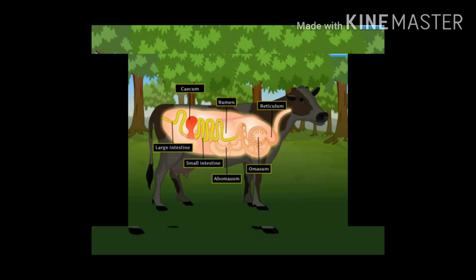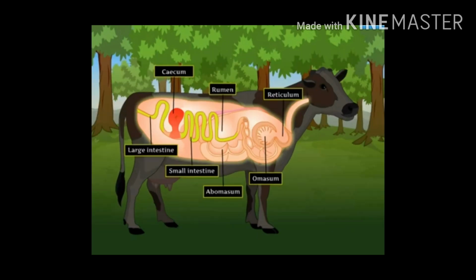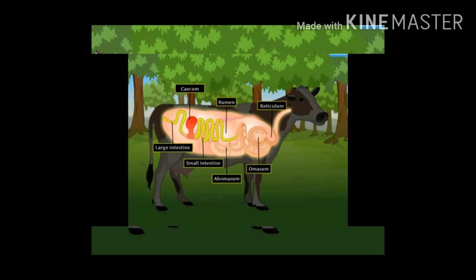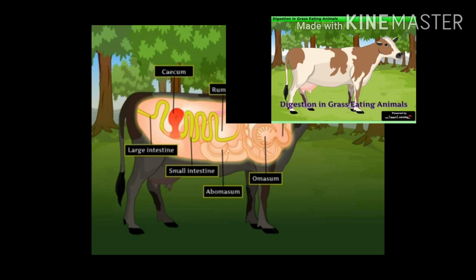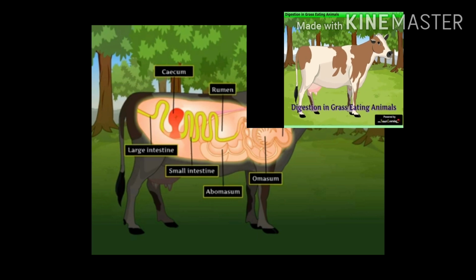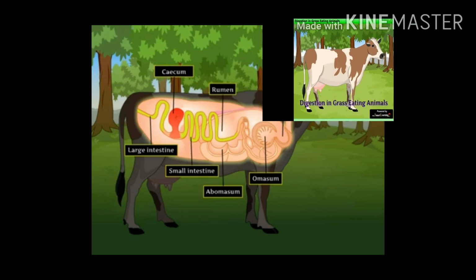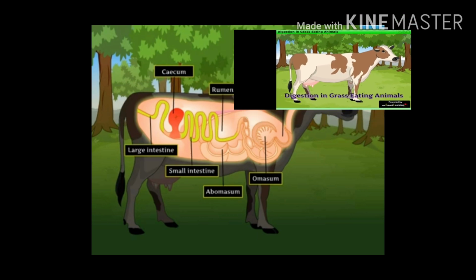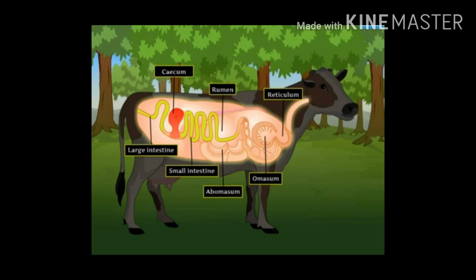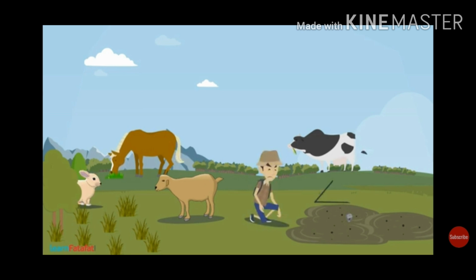But later the cud returns to the mouth in small lumps and the animal chews it. This process of chewing again is called rumination, and these grass-eating animals are called ruminants. The grass is rich in cellulose. Cellulose is a type of carbohydrate actually.